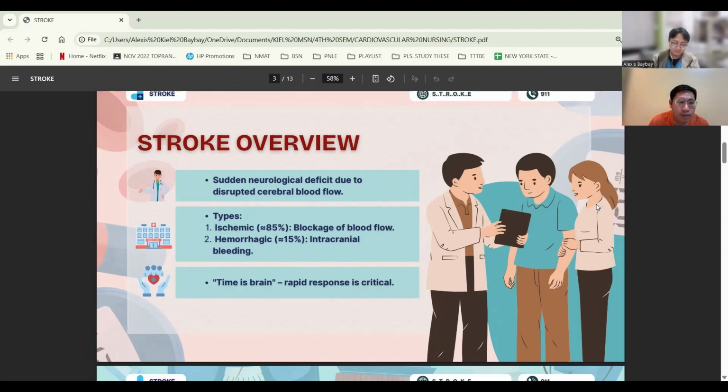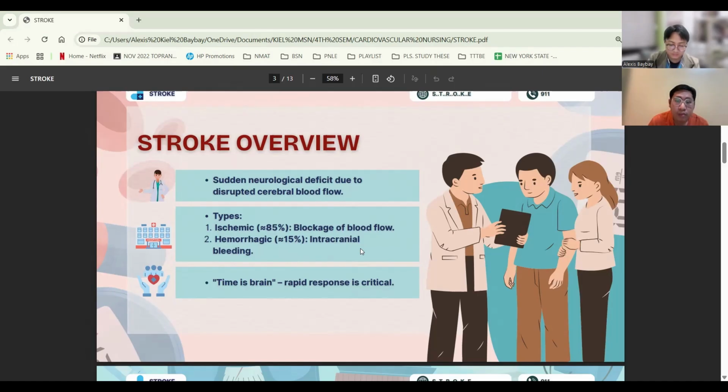Number one, the ischemic stroke, which accounts for around 85% of cases, occurs when a vessel supplying blood to the brain becomes obstructed. Number two, hemorrhagic stroke. The remaining 15% happens when a blood vessel ruptures, causing bleeding into or around the brain.